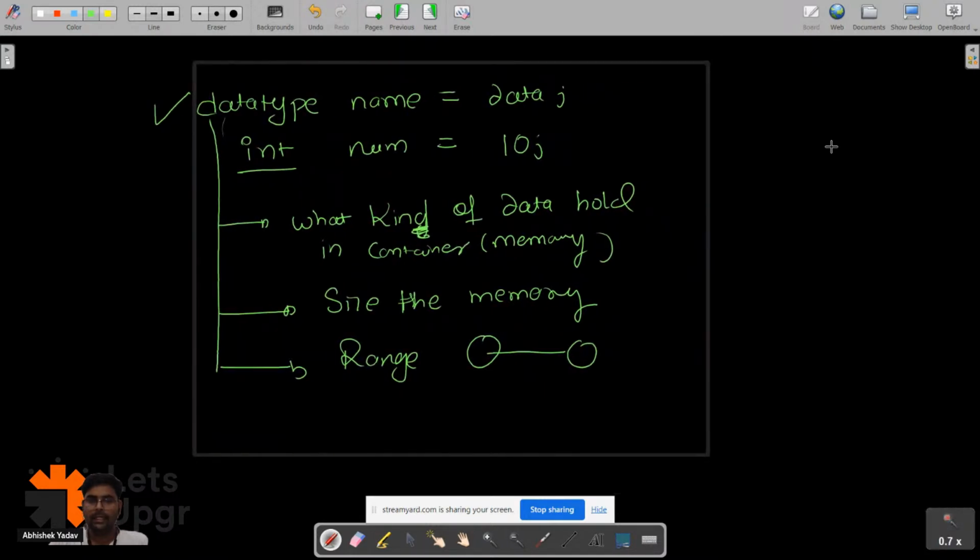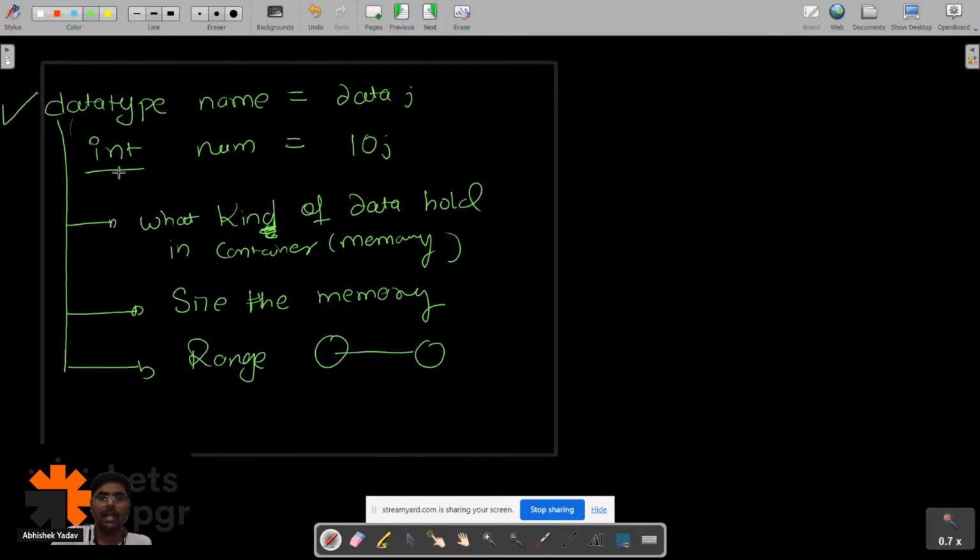So basically, if I am writing this line, that is int num is equal to 10, what will happen, guys?